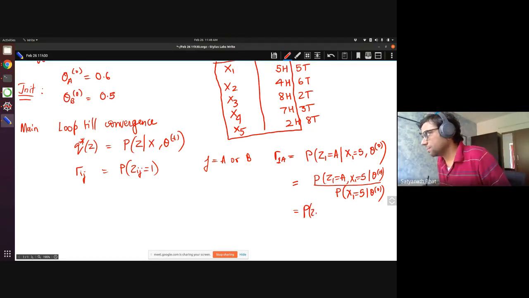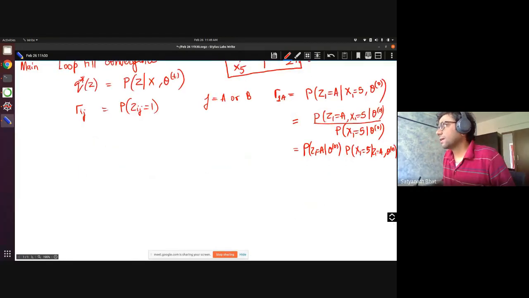So this is Z1 equal to A given theta 0, into probability that x1 equal to 5 given z1 equal to A comma theta 0. And then this whole thing I have to sum over two things. First one is exactly this.